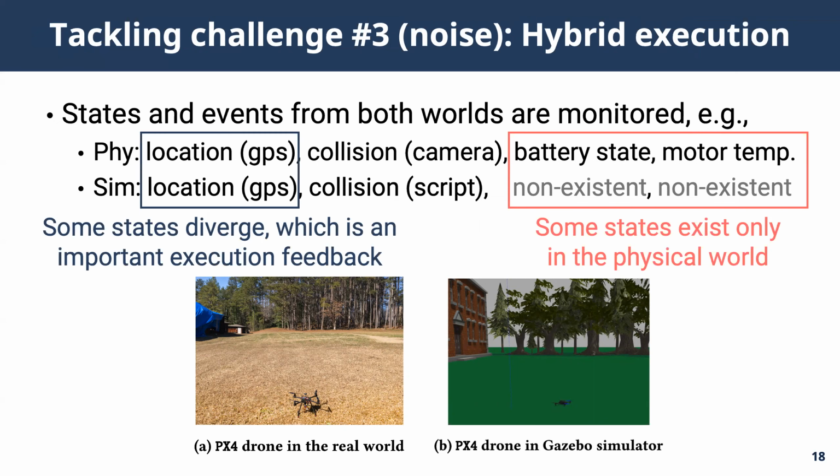Second, we're looking for divergent states. If two robots end up at different locations after receiving an identical set of messages, that tells us that there were substantial amount of noise that intervened the operation of the physical robot. So like shown in the figures, we created nearly identical environment as the physical world in the simulator and execute the robot in both of them, trying to see states from both worlds. This way, the noise provides us with rich information of the discrepancies.